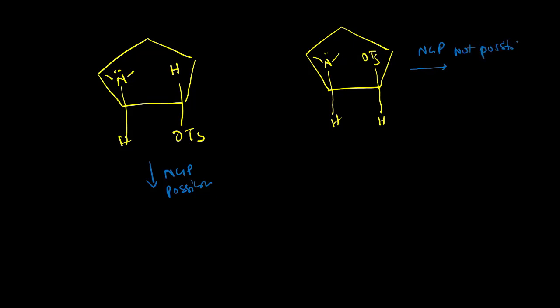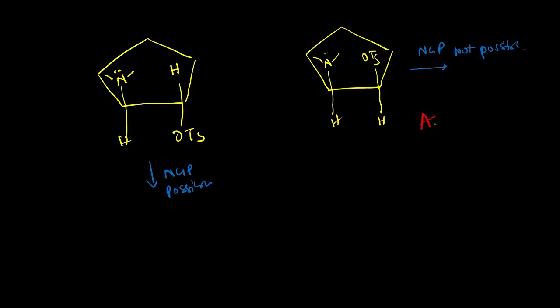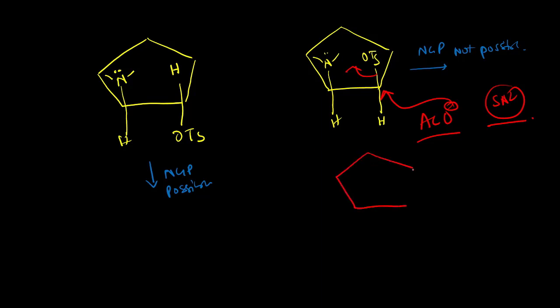Okay. So in this case, if there is some nucleophile, in this case acetate is present, it can approach this OTS and it will give a normal SN2 product. So the final product will be OSE, hydrogen, nitrogen with two methyl groups. So this will be the final product, and this is the only product possible in this case.